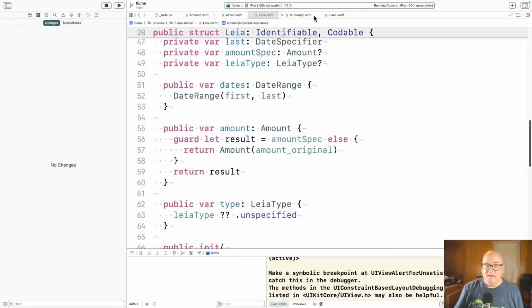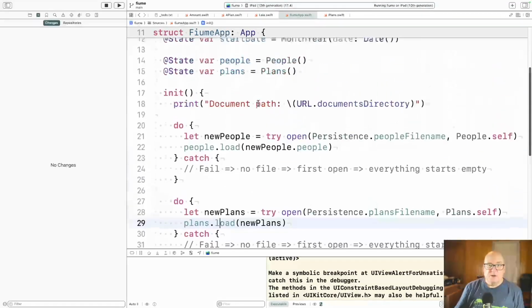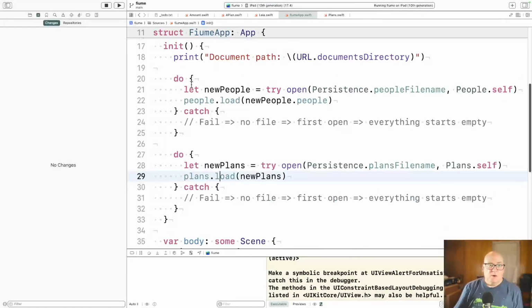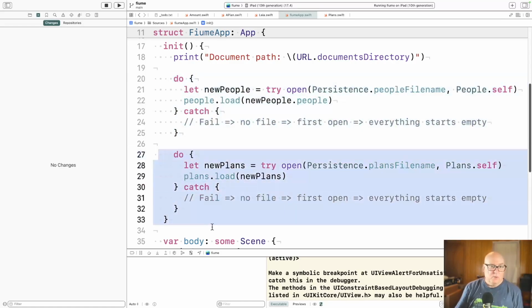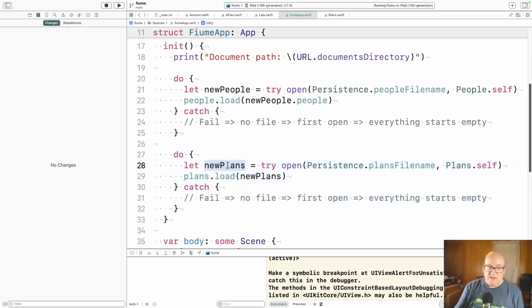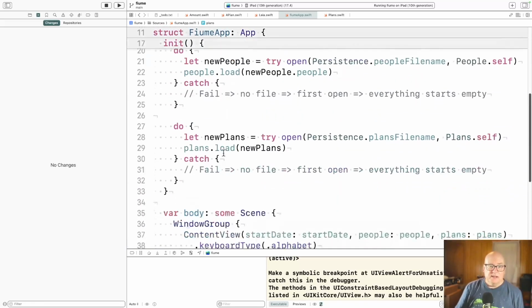All right, and then the persistence is the real work in this. That wasn't too hard to do. Okay, so the difference is, when you open the app, we have two persistent sets that we create. One is the people, and then one is the plans. So we open our plans and we tell them use plans as the type of this thing. And once it builds new plans, we tell the current plans object, the persistent one that's our state up here, we tell it, hey, load that from the plans we just read.